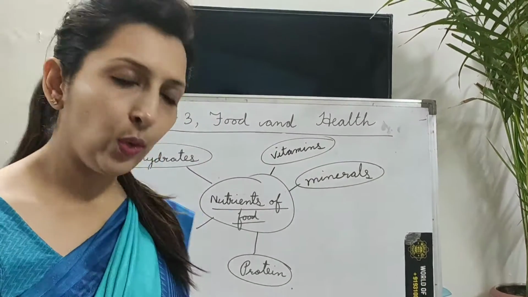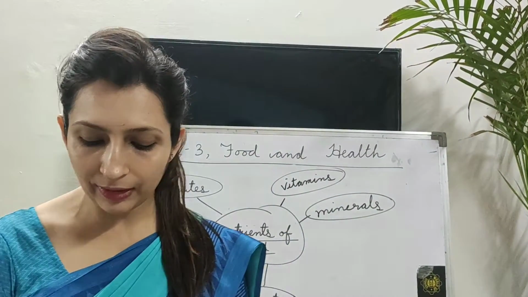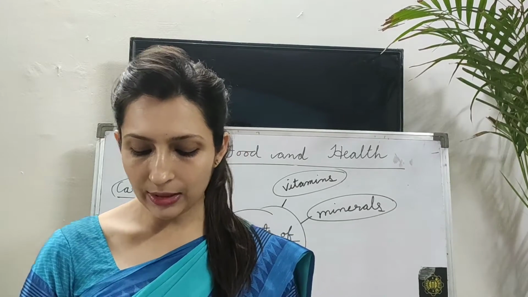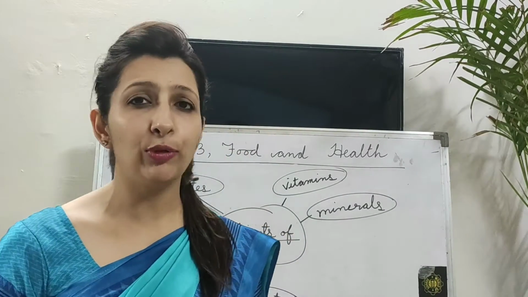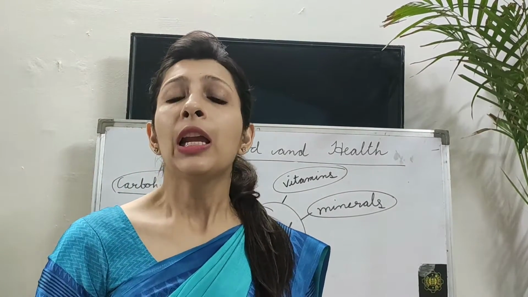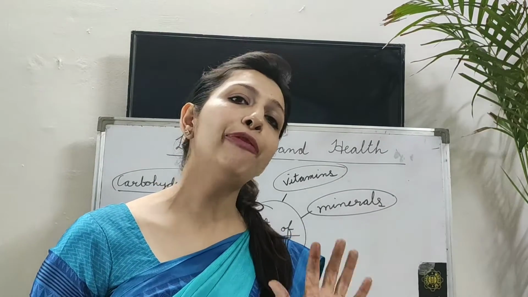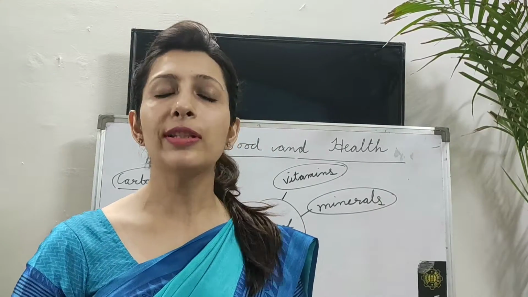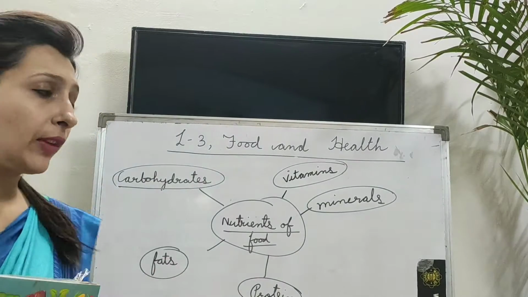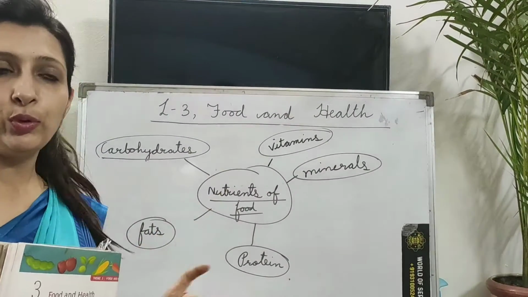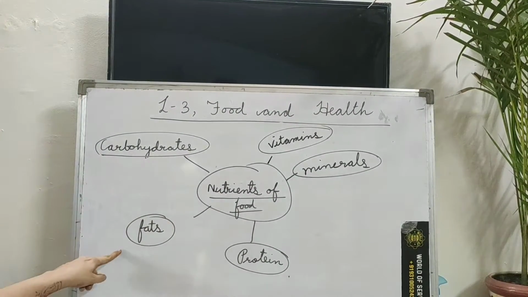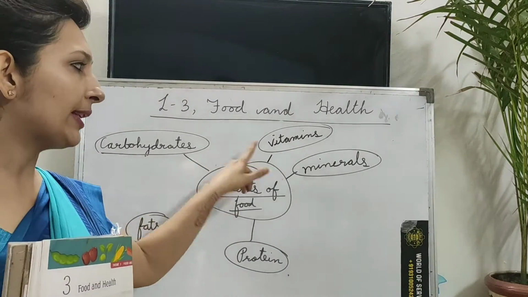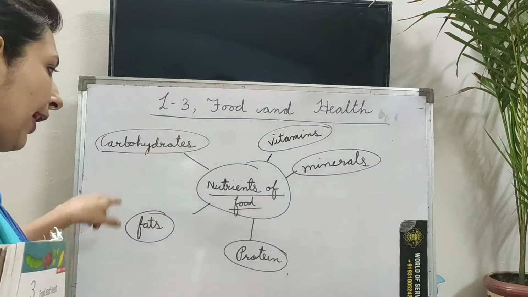Children, now we all know that food is the basic need for life, and so day to day we eat food. Every day we eat food, right? Now food has 5 nutrients in it. What are those nutrients? Now look at the board here. Nutrients present in food are carbohydrates, fats, proteins, vitamins and minerals. Now these are 5 categories.